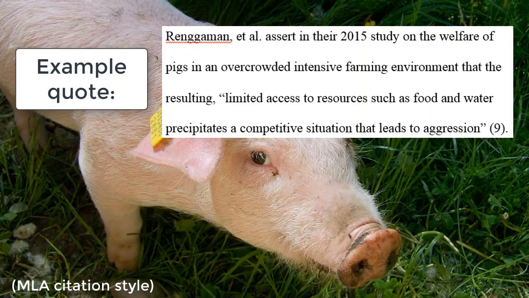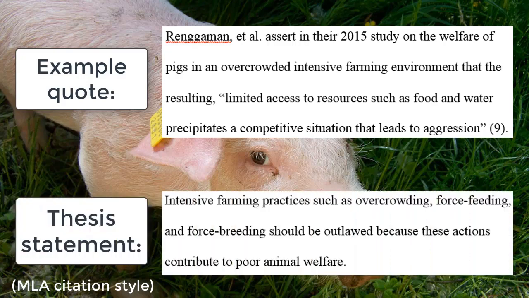Rangeman et al. assert in their 2015 study on the welfare of pigs in an overcrowded, intensive farming environment that the resulting, quote, limited access to resources such as food and water precipitates a competitive situation that leads to aggression, unquote. Notice how the cited information backs up the thesis statement. Aggression is generally considered a negative trait in farm animals, so this detail supports the idea that limited space or overcrowding contributes to poor welfare of the animals.